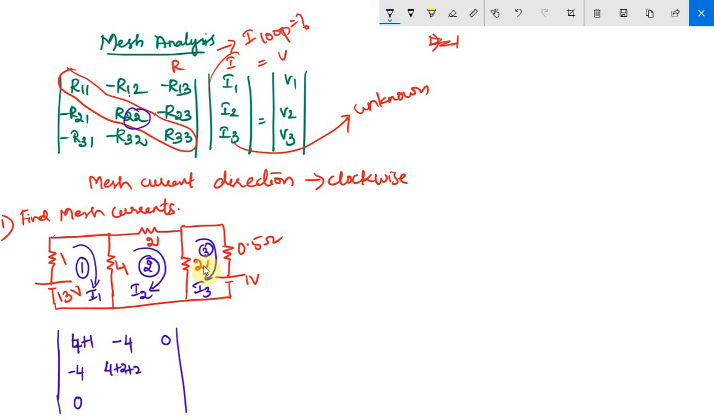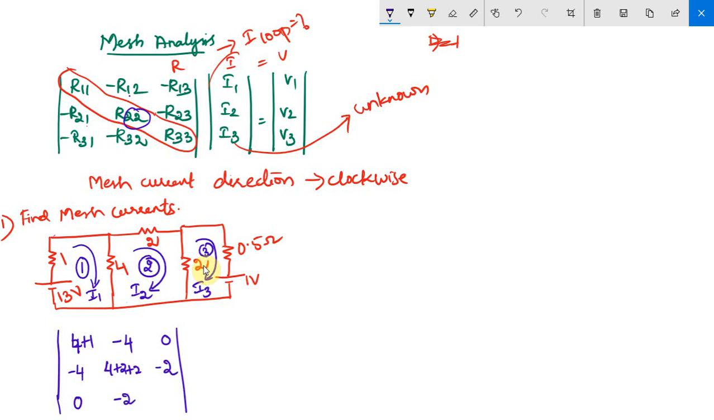And what will be your R23? 2 ohm. R23 in the sense the resistance that is common for mesh 2 and mesh 3. So in mesh 2 and 3, if you check, 2 ohm is common for both. So R23 is 2 ohm and in the formula we have minus, so minus 2. R32 and R23 will be same, right? So if you got minus 2 over here, you will have minus 2 there, right?